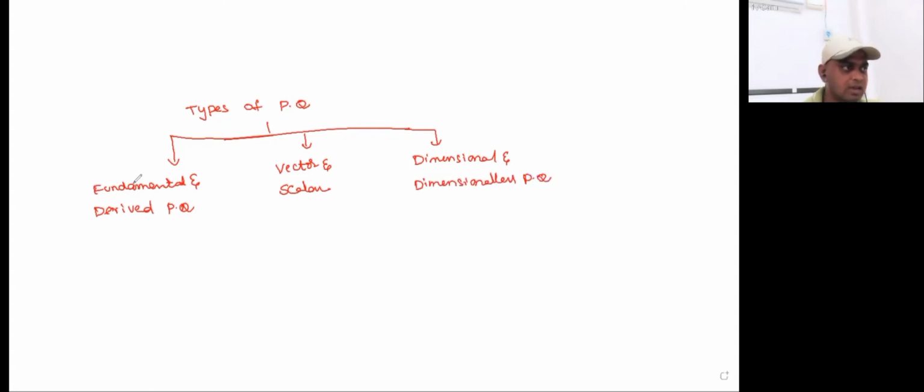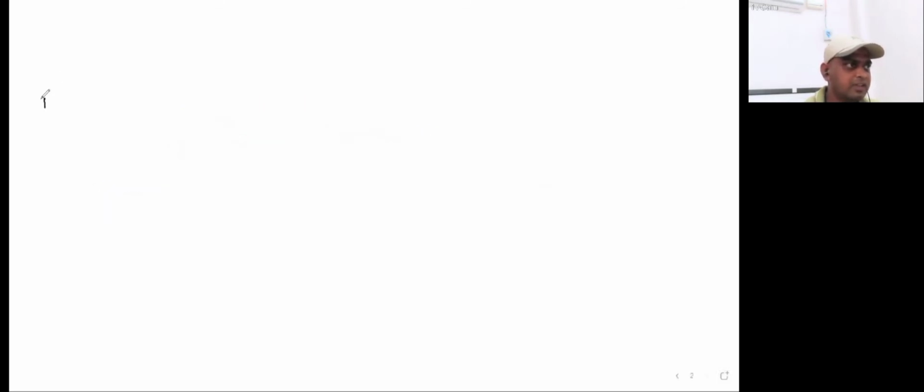The first classification is fundamental and derived physical quantities. What is meant by fundamental? Fundamental is nothing but basics, basic physical quantity. The fundamental physical quantity is also called basic physical quantity.